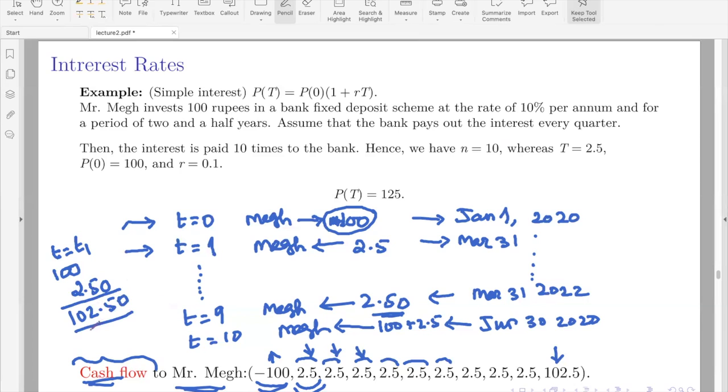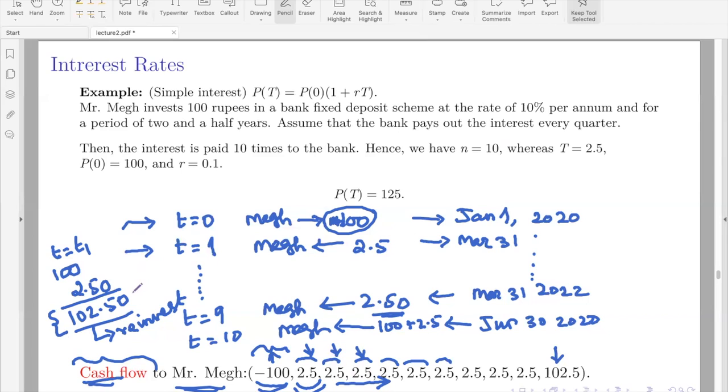So what he can do is he can break his investment at t equal to 1, get this money and reinvest it. If he does this, then he will get the simple interest for an amount of 102 rupees 50 paise. That will be slightly more than what he would have got if he continued with these investments, right? That is the base of the compound interest.